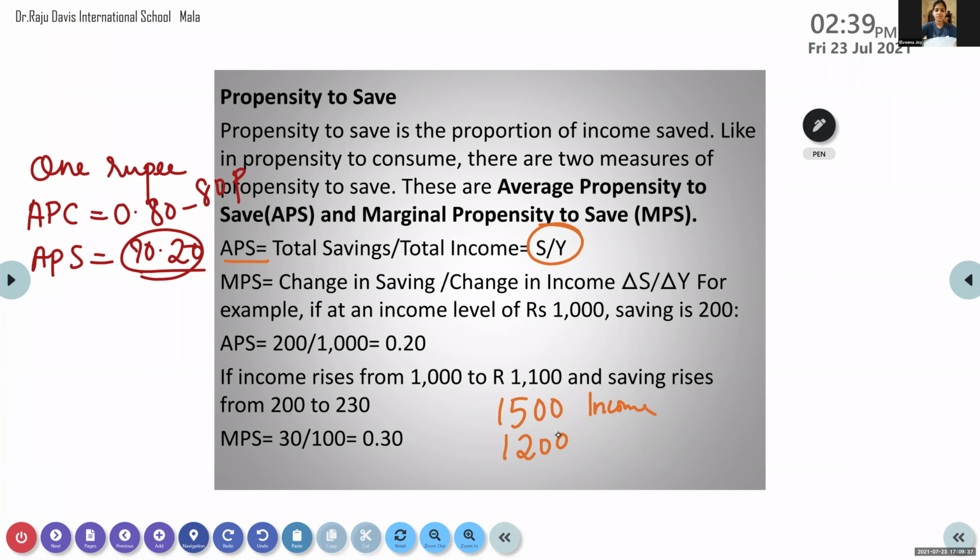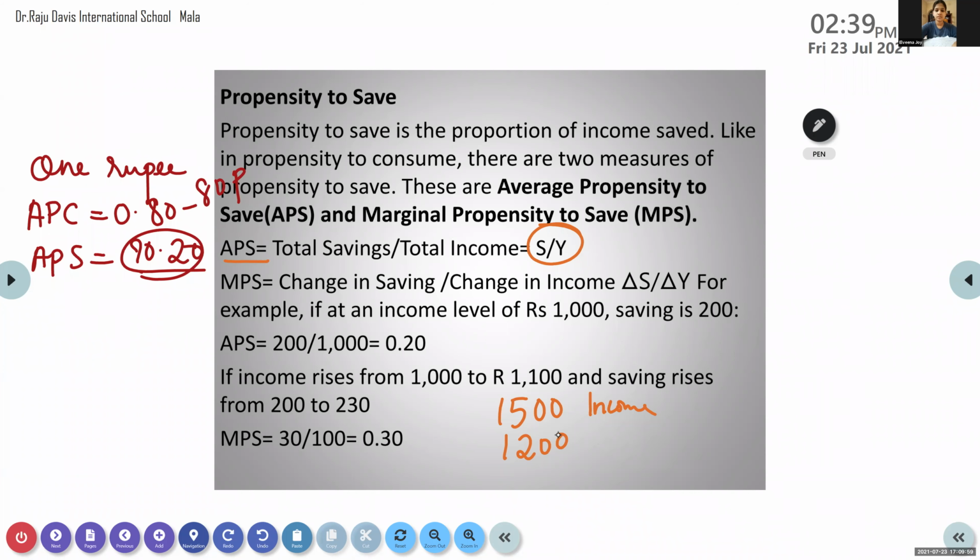So, are we consuming more than our income? No. When we consume more than our income, then only it will be minus. In this example, the person has consumed within the income and some income is remaining. So how much will be the saving? 300.